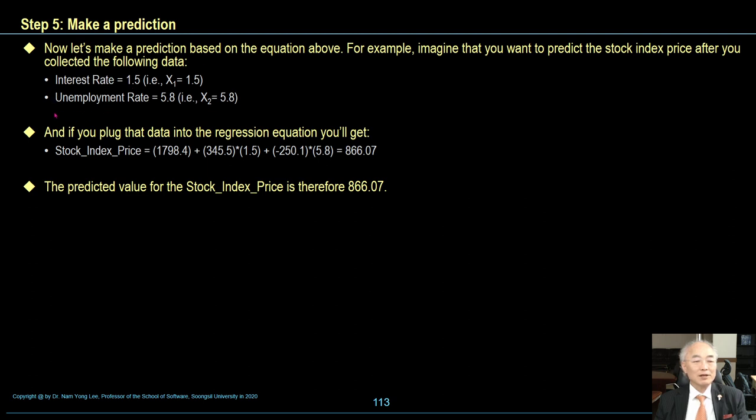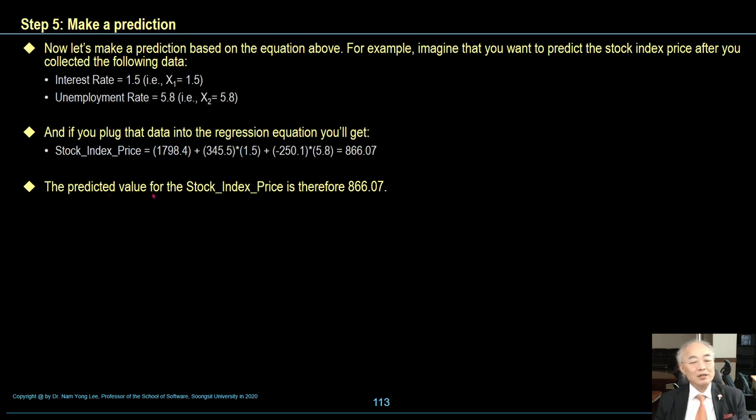Interest rate is 1.5, unemployment rate is 5.8, and if you plug that data into the regression equation, you will get a stock index price of 866.